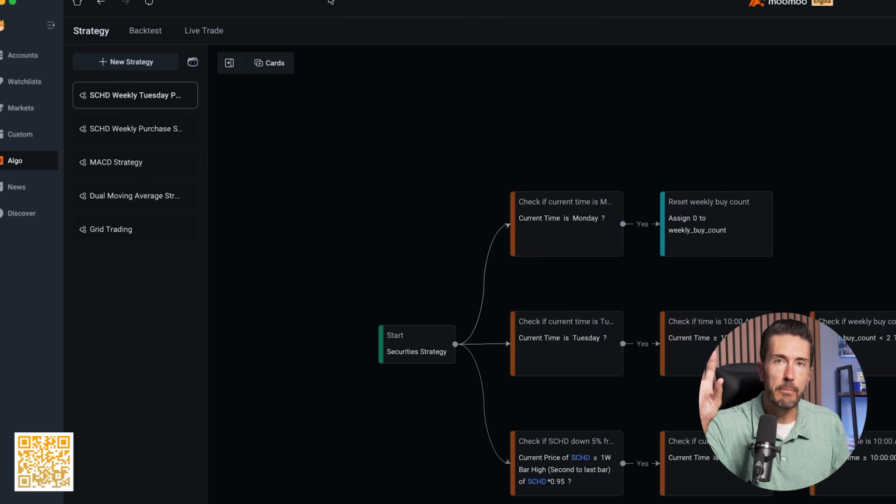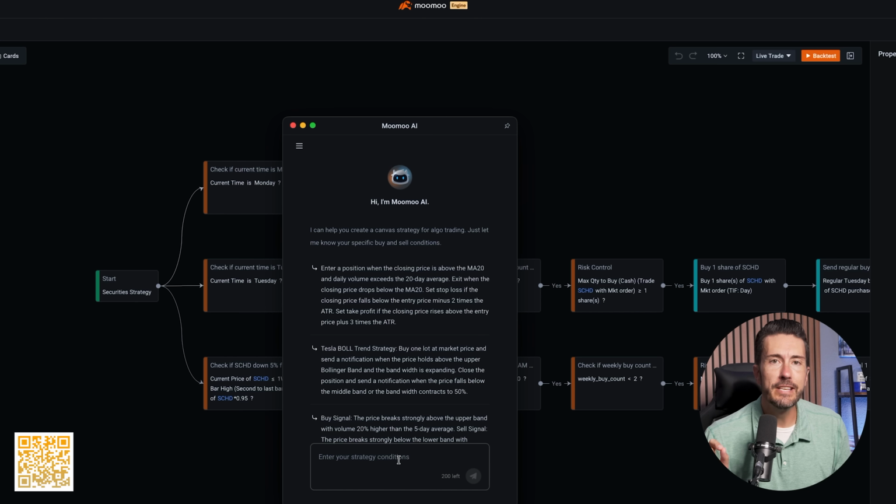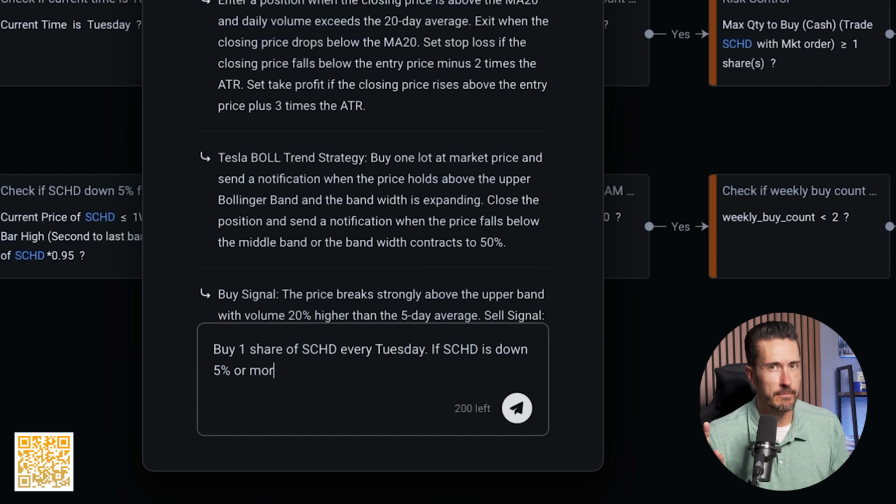But here's what you want to do. When you pull up the desktop, go to the top left. You see the Moomoo AI right up there? That's what we want to click. Now, here's what I'm going to type to the AI. Buy one share of SCHD every Tuesday. If SCHD is down 5% or more from its prior week high, I want to buy a second share. Place no more than 2 buys in any week and send me a notification whenever an order is placed.